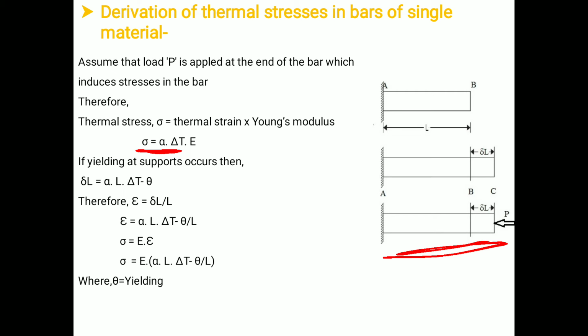Now, if the yielding at the support occurs, then delta L will be equal to alpha L delta T minus theta. Yielding means the support gets moved by some amount in mm or in centimeter. Therefore, if the yielding of the support occurs, then we have delta L is equal to alpha L delta T minus theta. Therefore, strain is equal to change in length upon original length. After putting the value of delta L and L, with sigma equal to E into epsilon, sigma is equal to E into alpha L delta T minus theta upon L, where theta is nothing but the yielding of the material.